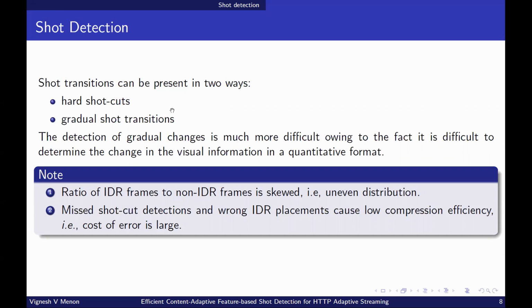Detecting gradual transitions is difficult owing to the fact that it is very difficult to quantify the change in visual information. Also, since we consider the shot detection problem as a classifier problem, that is, to classify the frame as the beginning of a new shot or not, some points to note is that the ratio of IDR frames to non-IDR frames is skewed. The IDR frames are rare in video streams compared to the P and B frames. The cost of incorrect detections is very high. That is, if we miss shot transitions or detect a wrong frame as an IDR frame, it has a negative impact on compression efficiency.